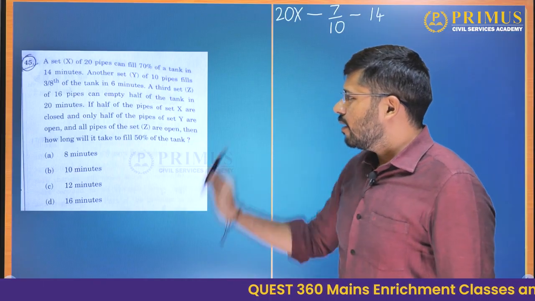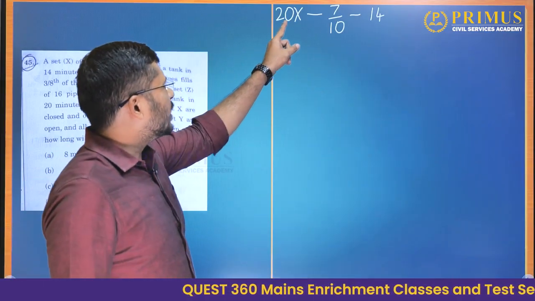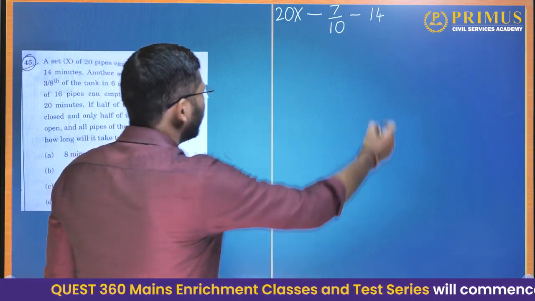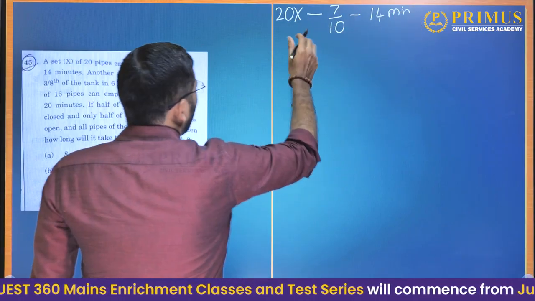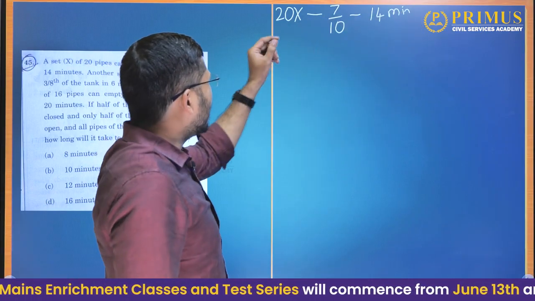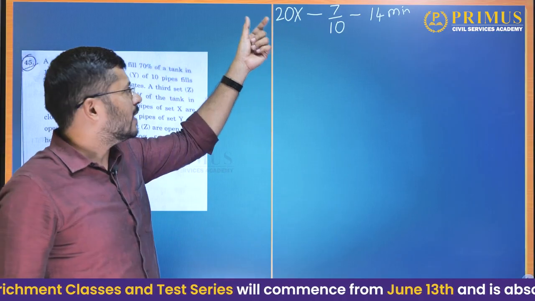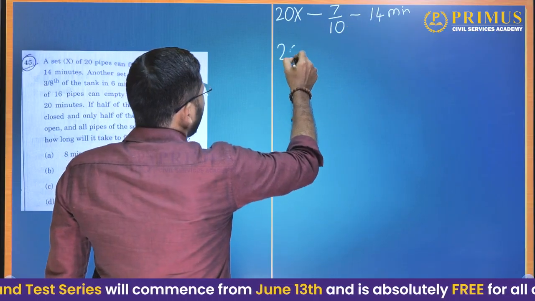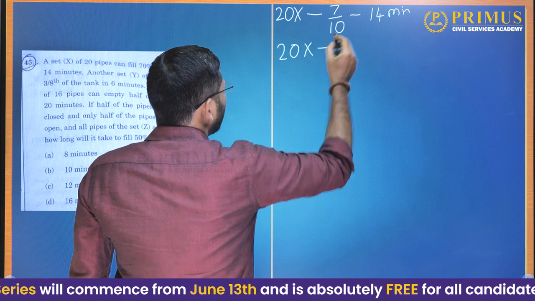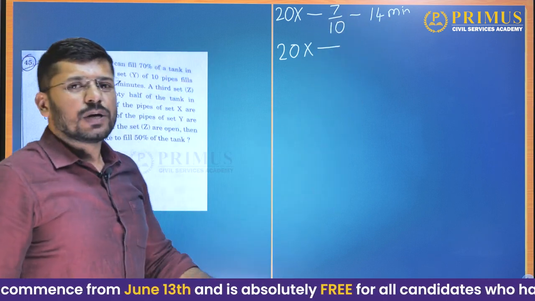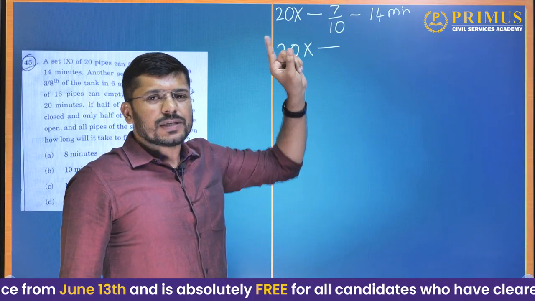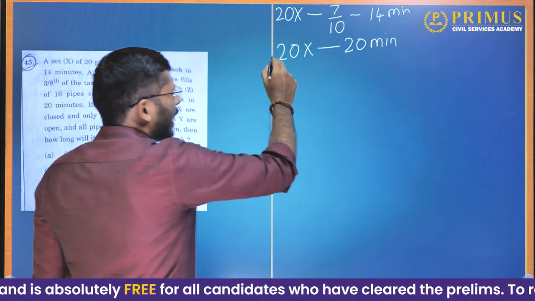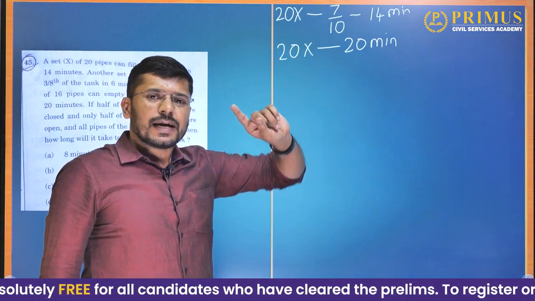Okay, now we will represent it in mathematical form. 20X pipes will fill 7/10 of the tank in 14 minutes. So in one of the previous problems I have told you how to calculate the time taken by 20X pipes to fill the complete tank. Just inverse this fraction and multiply it here. That is 20X, these things will take 14 into 10 by 7. What is 14 into 10 by 7? Now 7 will divide 14. So 7 2s are 14. So 2 into 10, that is 20 minutes. So it means that 20X pipes will take 20 minutes to fill the complete tank.